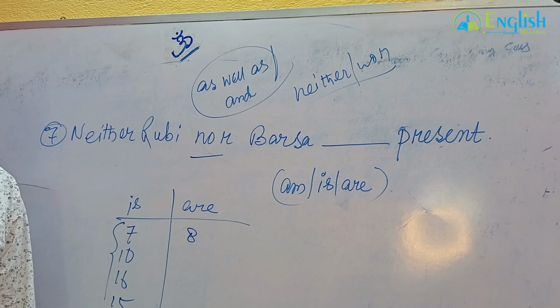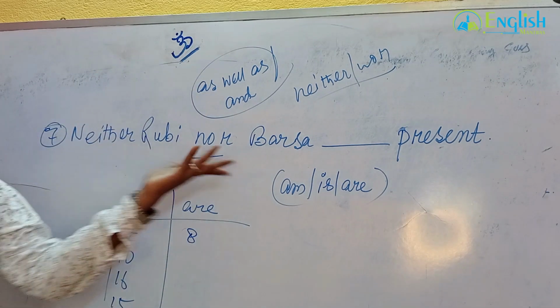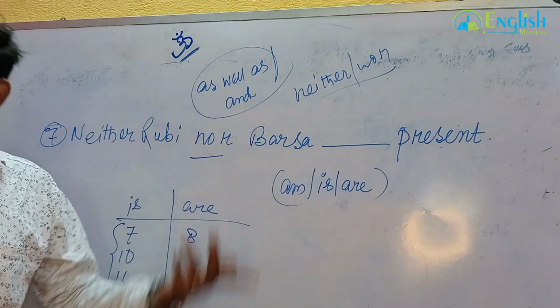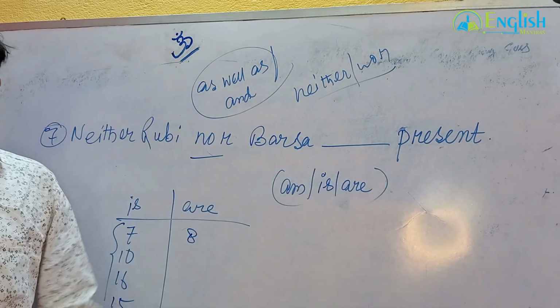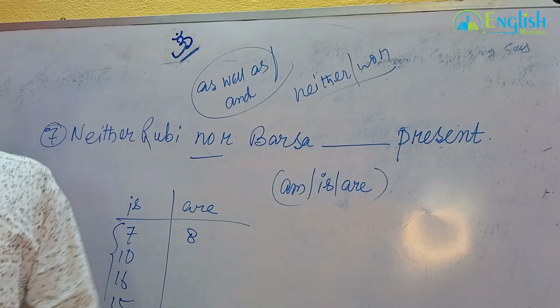Yes, that's why the answer will be are. Very good. Neither Ruby nor Barsha. Both are not present. Both are absent. So that's why the answer will be are. Yes, are. What is the answer?